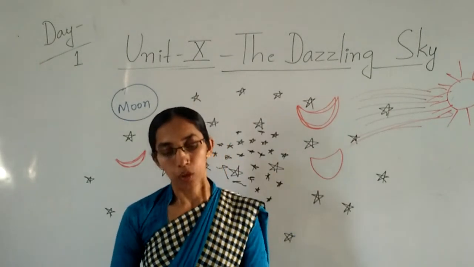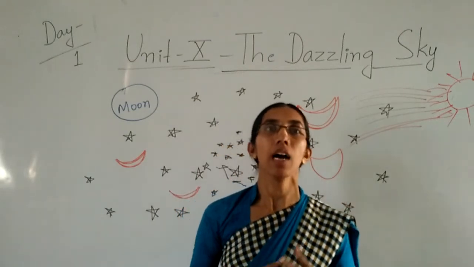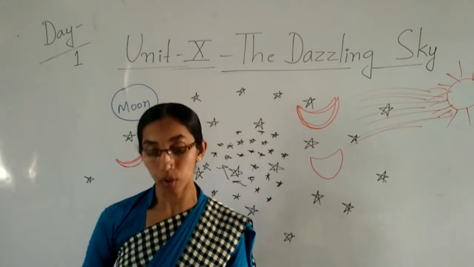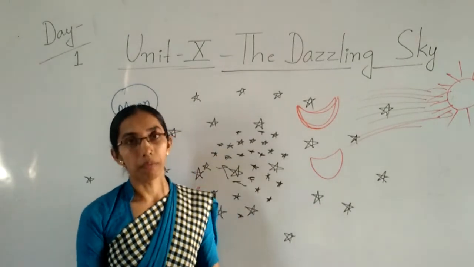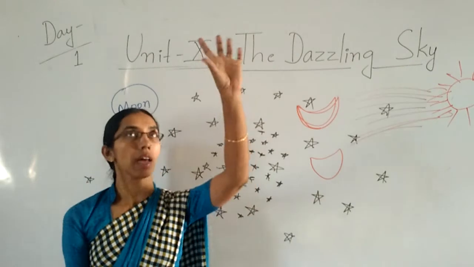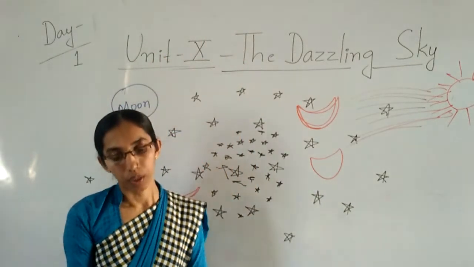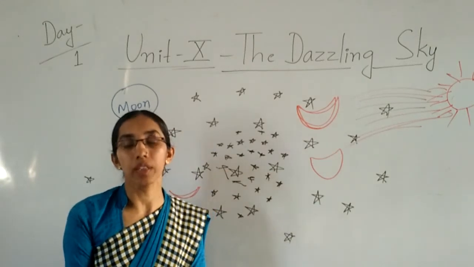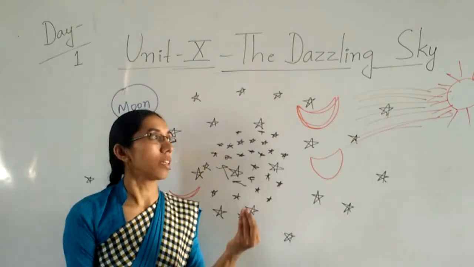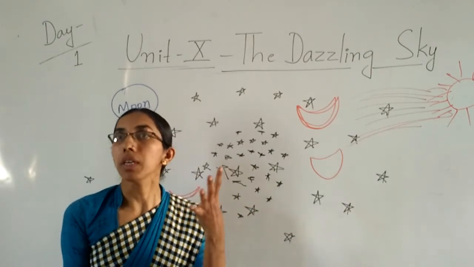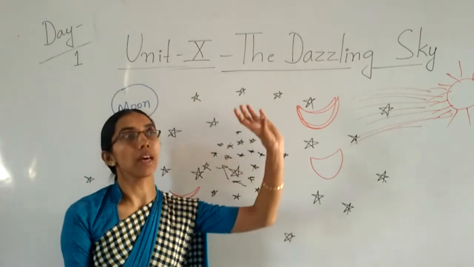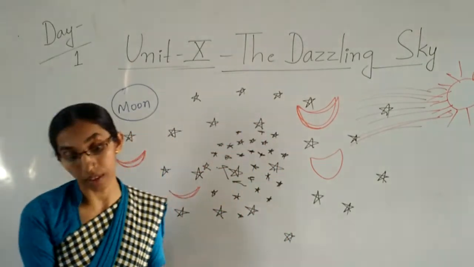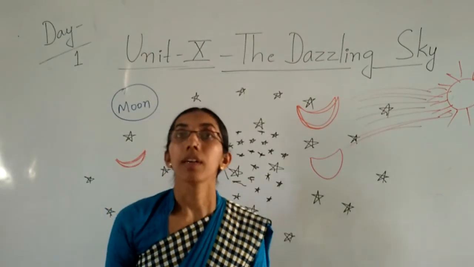Yeah, children. So in the sky there are numbers of stars and planets. So how to see all the planets? With the naked eyes we can see only that all the stars are twinkling. But if you use the telescope, you can see which star is giving very bright light, which are the planets, which planets have the rings, what is the color. So all these things we can see with the help of the telescope.